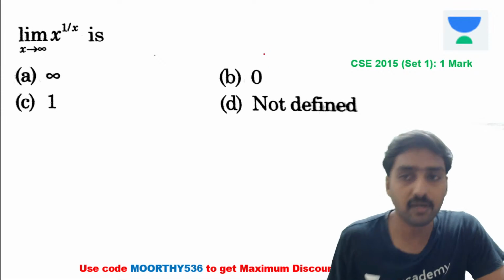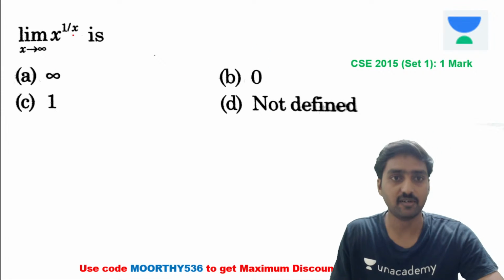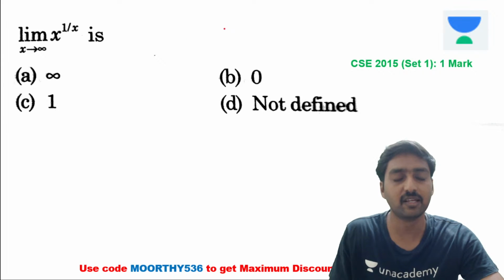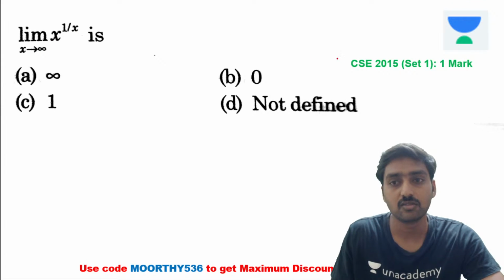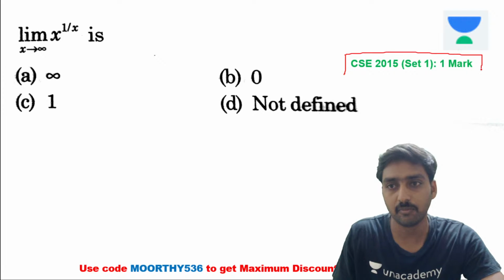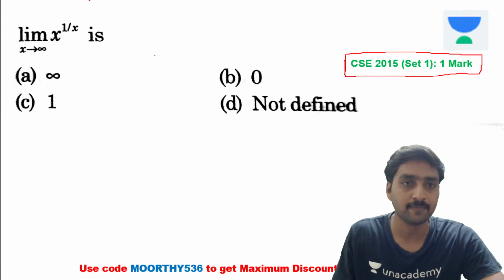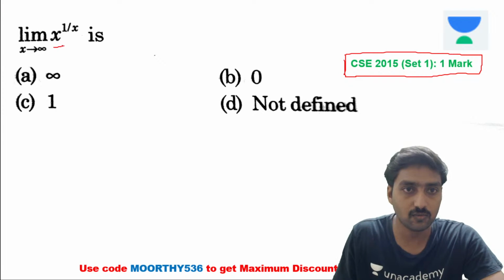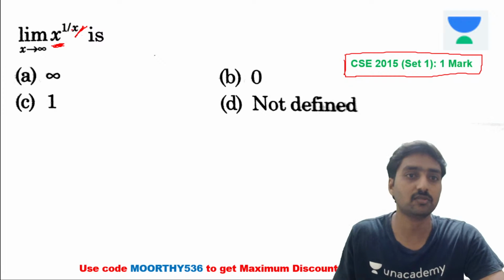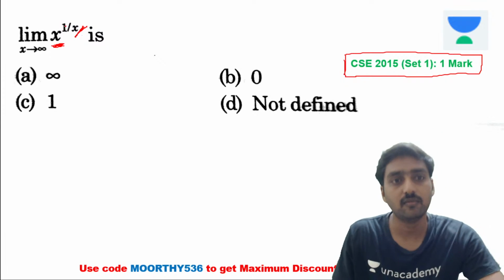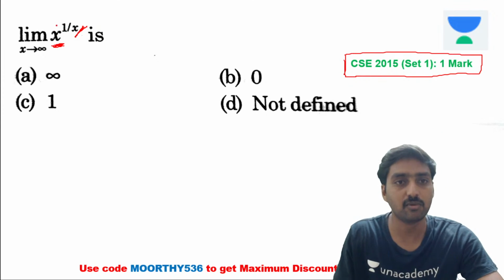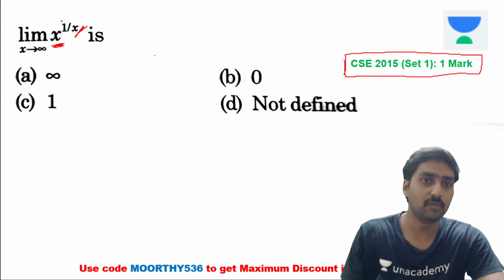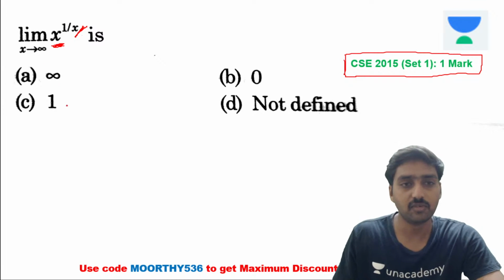Now it's a very important part. Functional power function. Whenever they are giving a functional power function, we need to use the logarithmic function. It's a computer science engineering 2015 set 1 mark question. Here x is also a variable, 1 divided by x is also a variable. So it's variable power variable. Whenever we are getting the function as variable power variable, we can't apply directly, right? So what we are going to do?